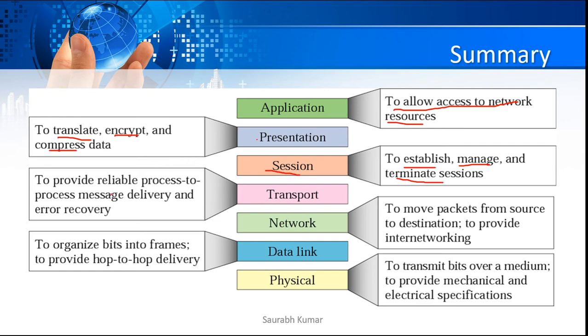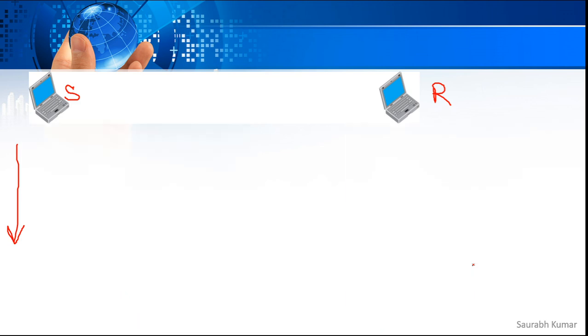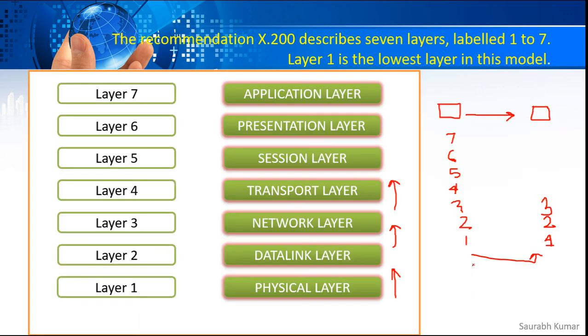What does the transport layer do? It provides reliable process to process message delivery and error recovery. Then what does the network layer do? It moves packets from a source to a destination to provide internetworking. What is the data link layer going to do? It is going to organize the bits into frames and it will provide hop to hop delivery. And the physical layer's task is to determine what kind of media you are going to use here. So if I go back to my previous slide here, I will be giving a small summary here as well.